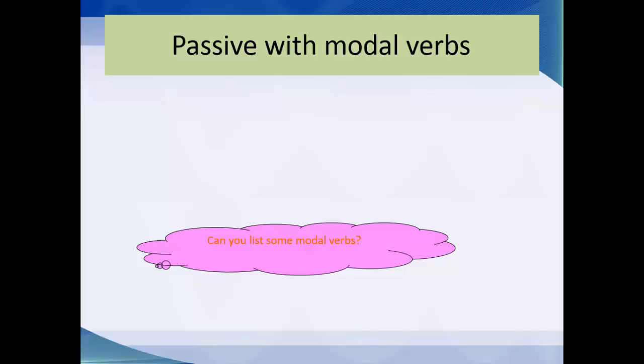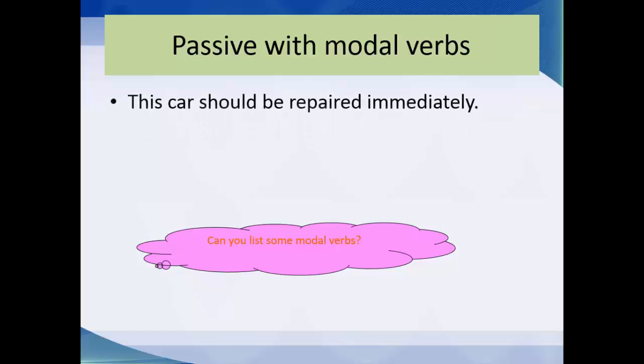The passive voice with modal verbs. Can you list some modal verbs? Or what are the modal verbs in English? Thank you, that's right. The modal verbs can be can, could, may, might, shall, should, will, would. All these ones are called the modal verbs. So what about using the passive with modal verbs?